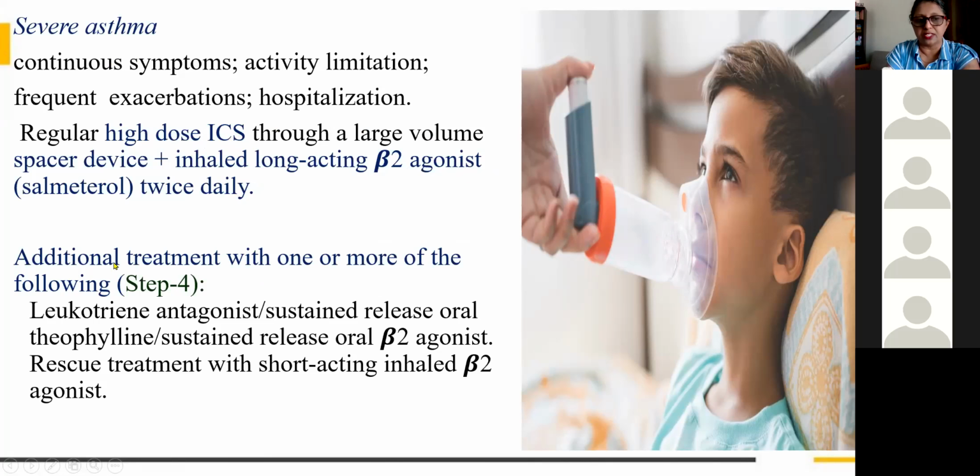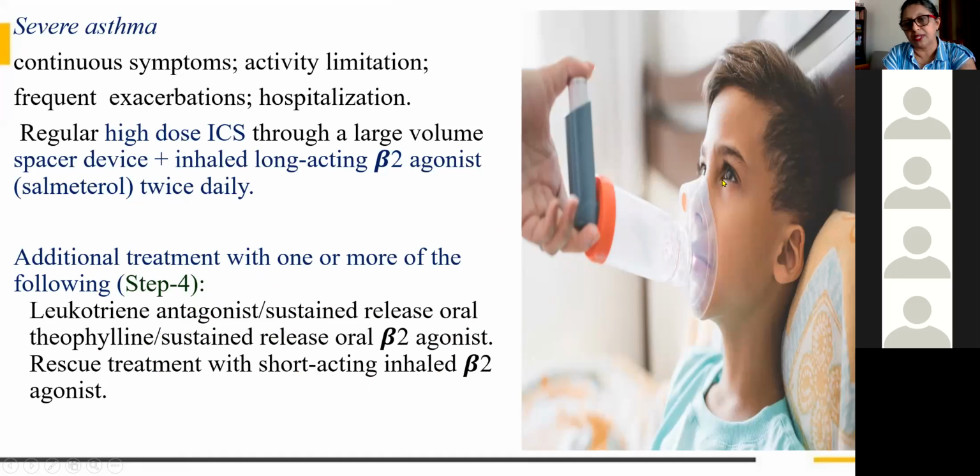So along with this, we can also go for leukotriene antagonists like montelukast, and these are given orally, sustained release oral theophylline, sustained release oral beta-2 agonist. And also, once the first treatment is over, in between the exacerbations, it can be treated with inhaled beta-2 agonist like salbutamol.